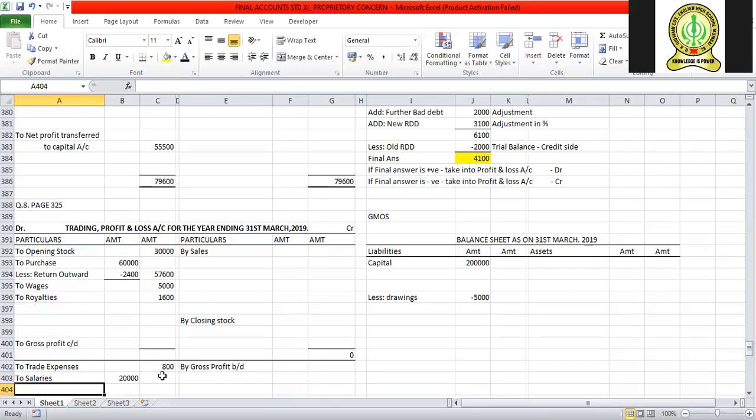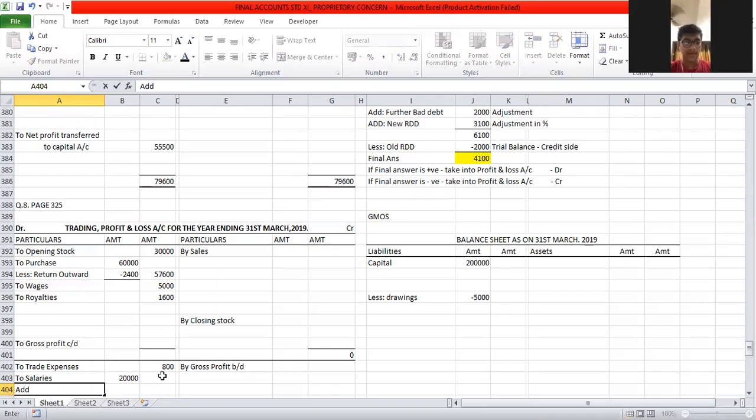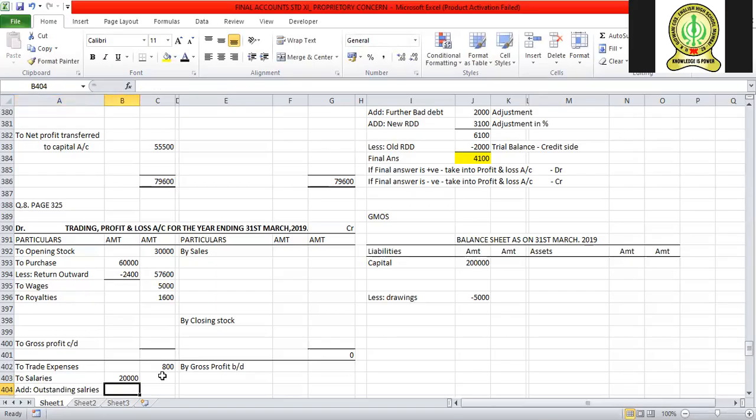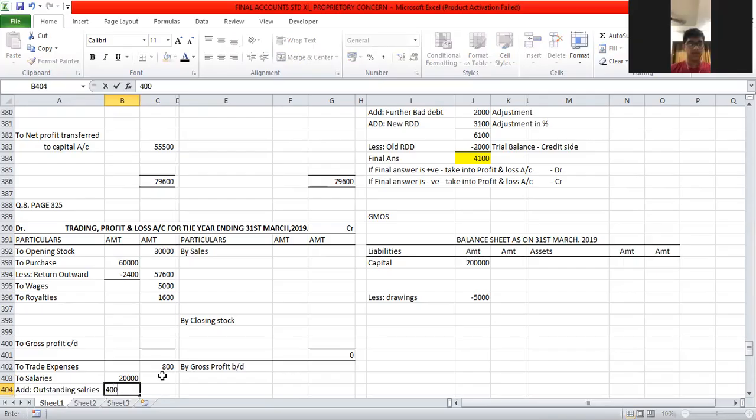4,000 is called outstanding salaries. What will I do with outstanding salaries? Add them. This is called a hidden adjustment, a self-explanatory adjustment. Sometimes they give it in brackets, writing 10 months in the trial balance itself. Here it is specifically mentioned in the adjustment. Are you clear with this? So I will add 4,000.